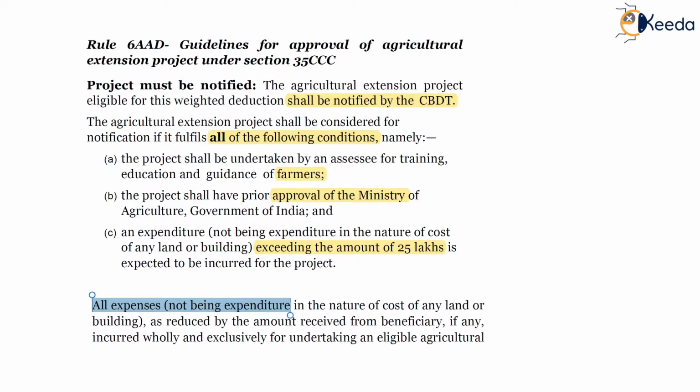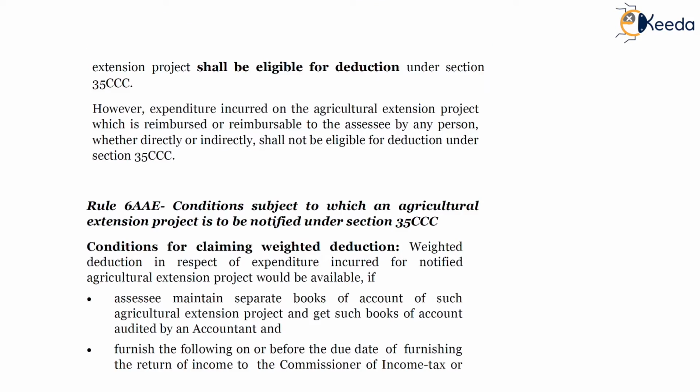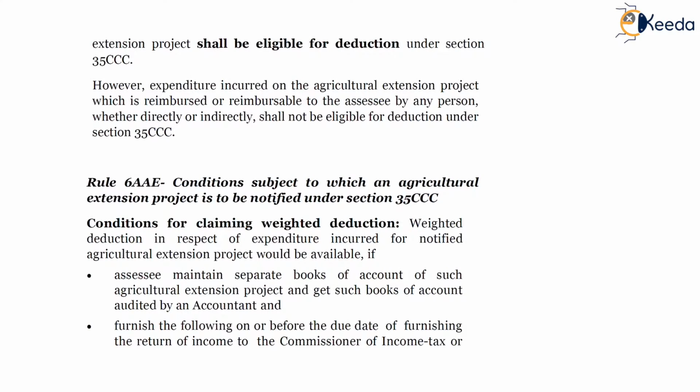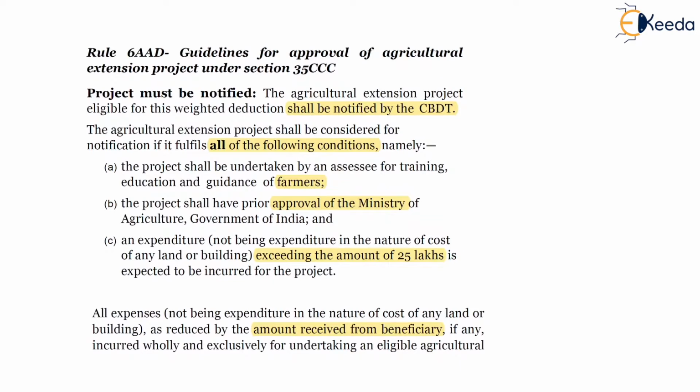All expenses not being in the nature of cost of any land or building are reduced by the amount received from the beneficiary. Any amount received from any beneficiary, incurred wholly and exclusively for undertaking an eligible agricultural project, shall be eligible for deduction under section 35CCC, meaning any expenses incurred by the beneficiary.